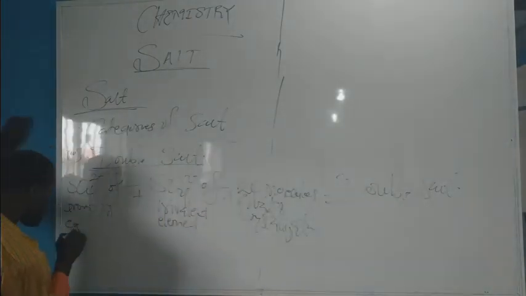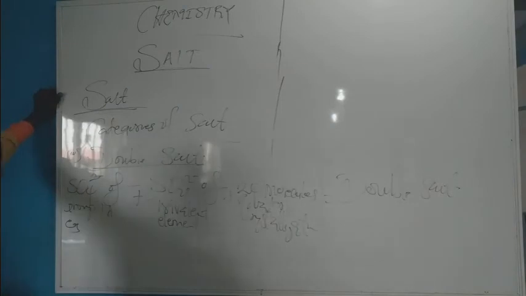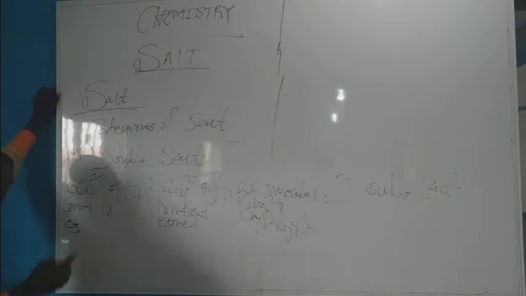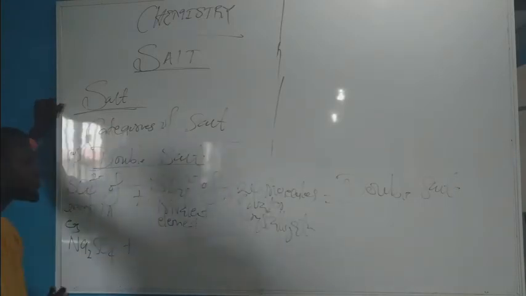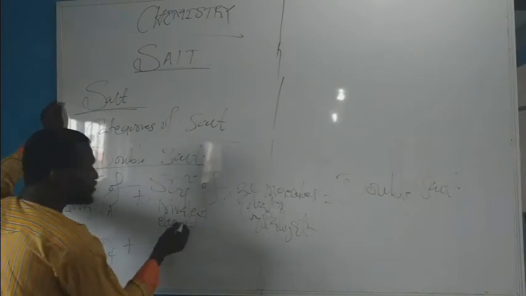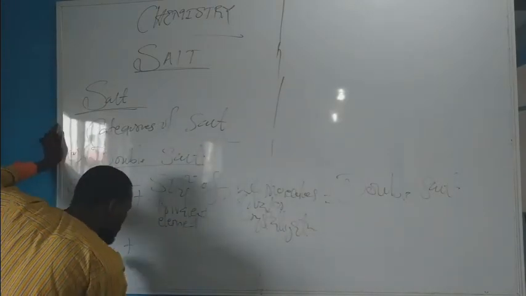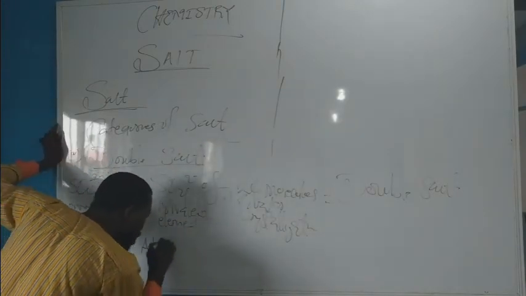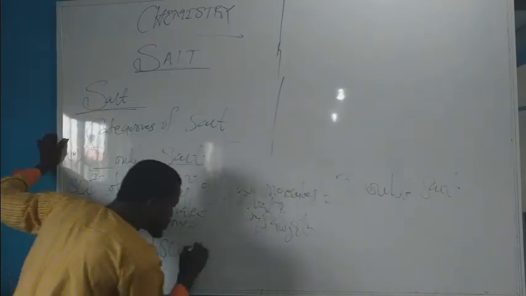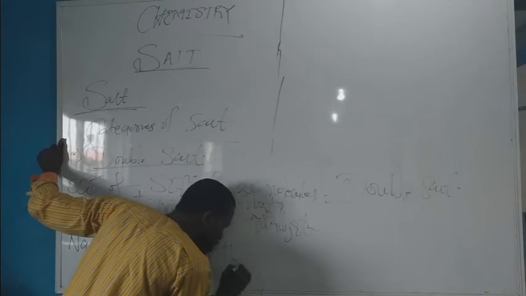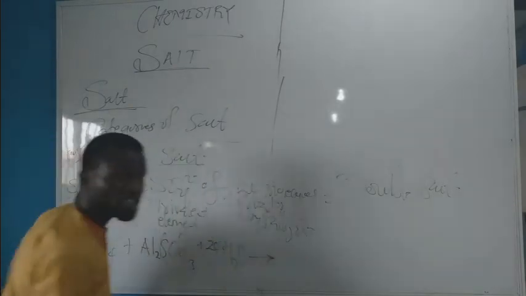So for example, what we have here, tetraoxosulfate 6 of group 1. So you can use any example. Sodium tetraoxosulfate 6 plus tetraoxosulfate 6 of a trivalent element. We have here to be aluminium tetraoxosulfate 6 plus 24 molecules of water of hydration or water of crystallization.